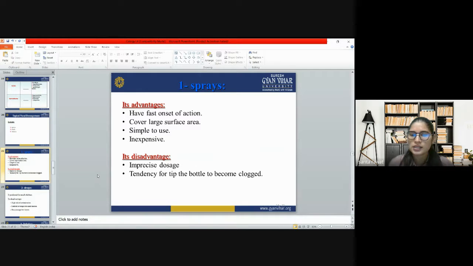What are its disadvantages? They have imprecise dosing, and the tip of the bottle has a tendency to become clogged. So whenever we use a spray, the bottle can become clogged because of using it again and again.